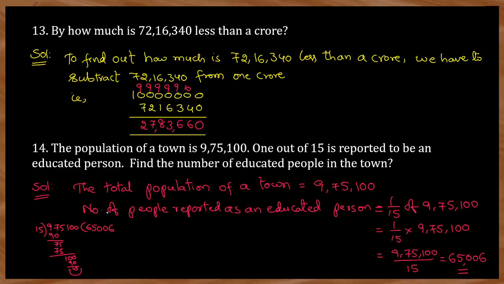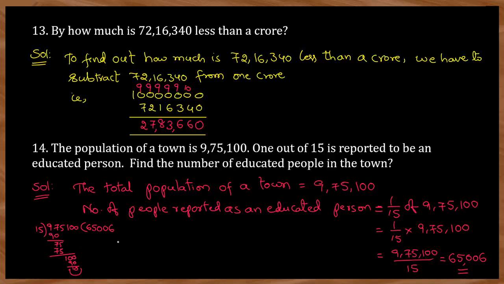Of means, how can I write this in the form of steps? You see here, the total population of a town is 9,75,100. Number of people reported as an educated person is 1 out of 15 of 9,75,100. So now you can understand how to solve this problem. By BODMAS rule, 1 out of 15 means 1 by 15, of means into, this is 9,75,100. Now multiply numerator into numerator, this is 9,75,100 into 1 by 15. Divide this, you will get 65,006.